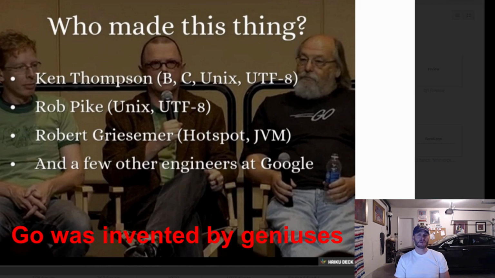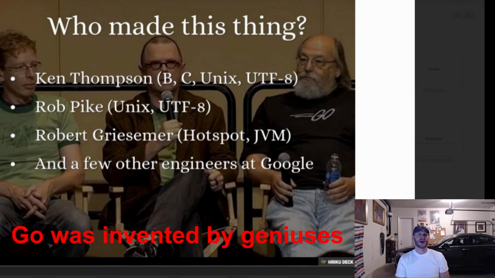The second thing that really made me take note of the Go programming language was Ken Thompson, Rob Pike, and Robert Griesemer. These are some luminaries in computer science. These are some great genius programmers who helped contribute to the creation of things like the C programming language, Unix, and UTF-8. These are some of the most fundamental bedrock things in computer science. UTF-8 is the most widely used encoding scheme in the world. Unix and C are just the fundamentals of computer science. These guys helped create those things, and now they've created something new.